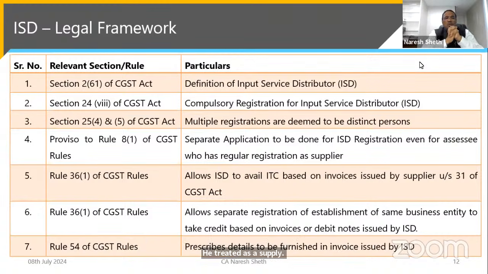Then you have to go to the proviso to Rule 8(1) of the CGST Rules. A separate application is to be made for ISD registration, even for an assessee who has a regular registration as a supplier.